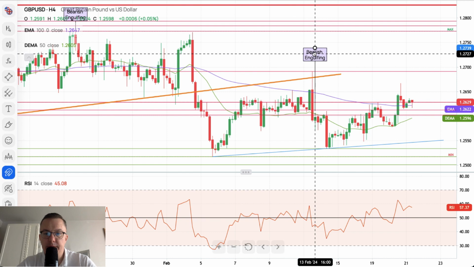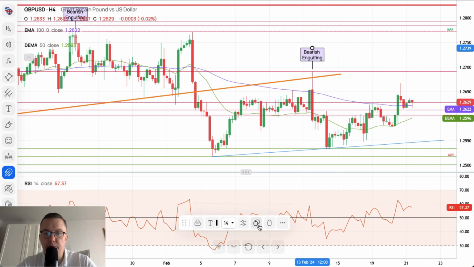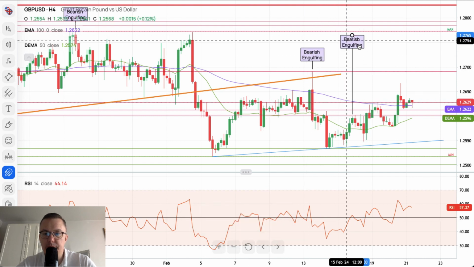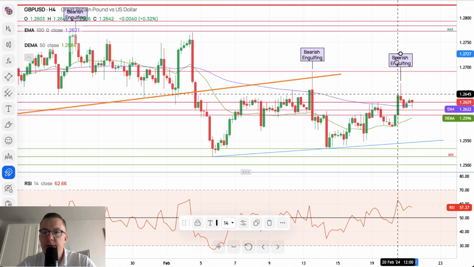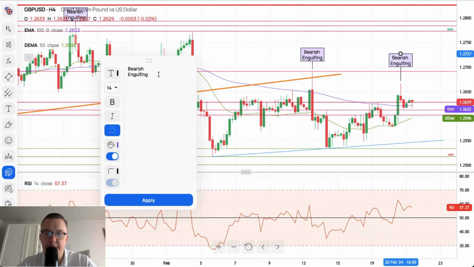Let me grab this one here and mark a very important candlestick. We got something like a shooting star, but it also looks like a pin bar. Let me label it shooting star.